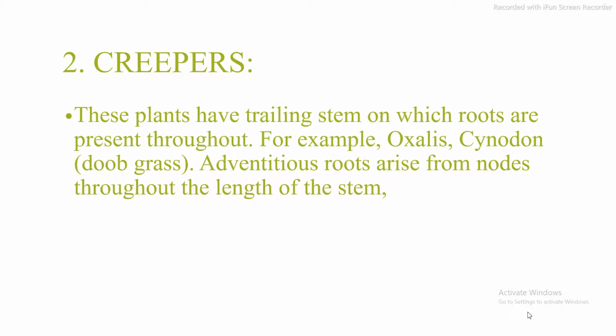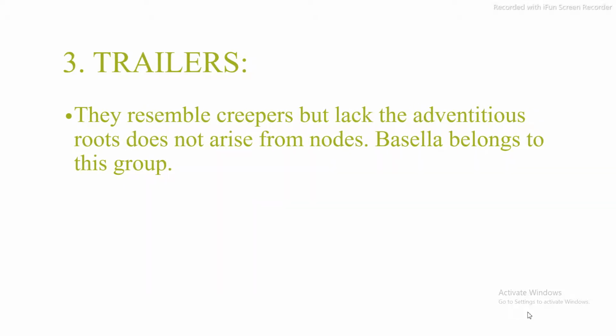Adventitious roots arise from nodes throughout the length of the stem. Now, what are the adventitious roots? Adventitious roots are the roots that arise from an organ other than the root. They usually arise from the stem or sometimes from the leaf of the plant. Trailers resemble the creepers, but they lack the adventitious roots and do not arise from the nodes. It means that the adventitious roots are not present on these plants and they do not arise from the nodes. Bacilla belongs to this group.